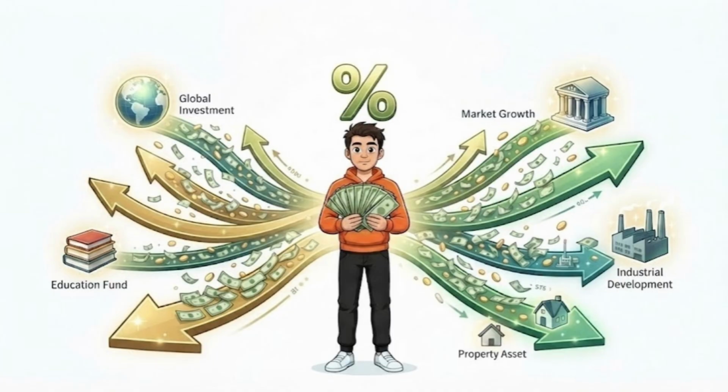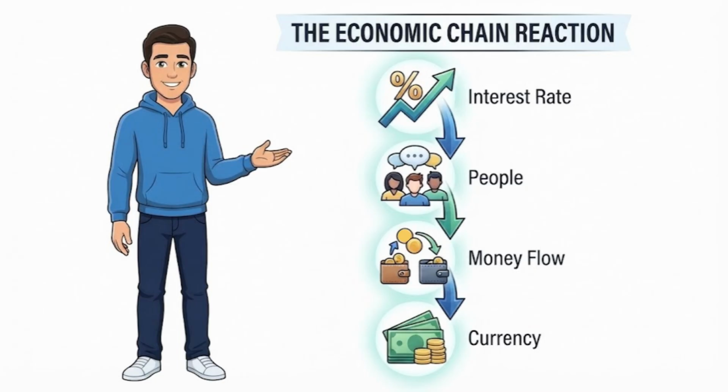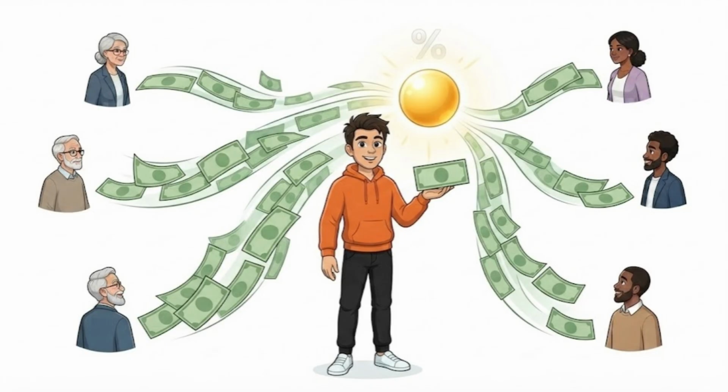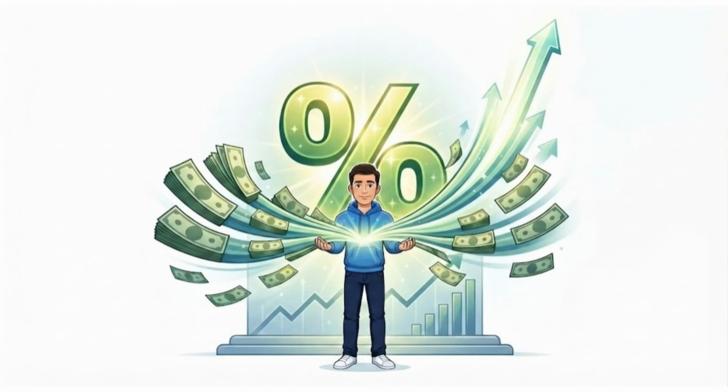It's not really about the percentage, it's about where money starts moving. Exactly. Interest rates don't directly change a currency. They change people's decisions, and people's decisions move money. When money moves, currencies move too. So it's not really the interest rate moving the currency, it's millions of people responding to that interest rate. Exactly. That's how one small percentage can end up moving an entire currency.